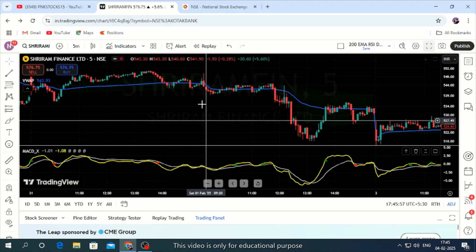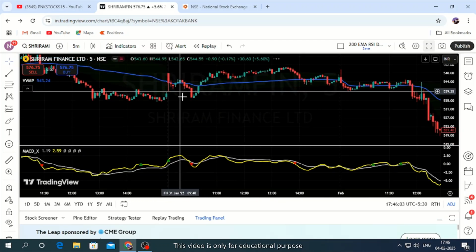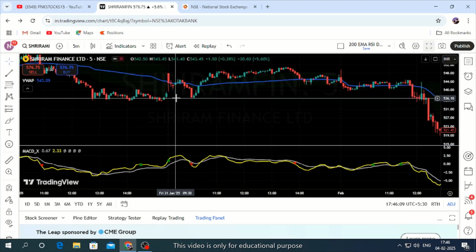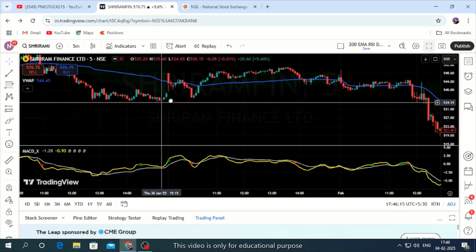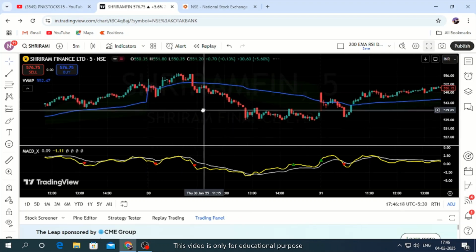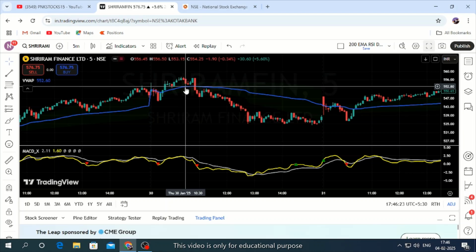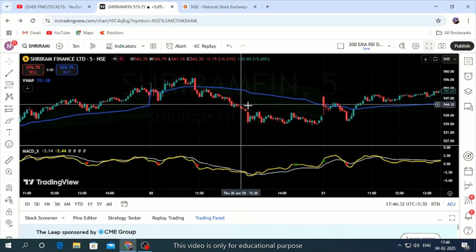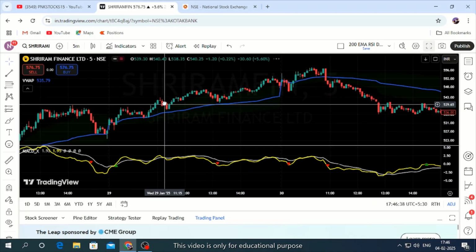Crossover happened here, but price is below, we are not going to take a trade. This is the bearish stuff. Price is way below. Price needs to go up and we need to short sell, but with all green candles we are not going to take a trade. We need to have some kind of a bearish candlestick pattern to enter. We got a short sell signal here. Price is above. When price breaks here, we need to buy here. We need to short sell here, and see such a big downfall in this stock. So hope you understand how this will work.